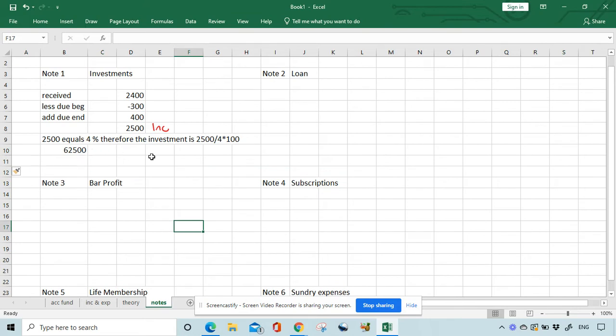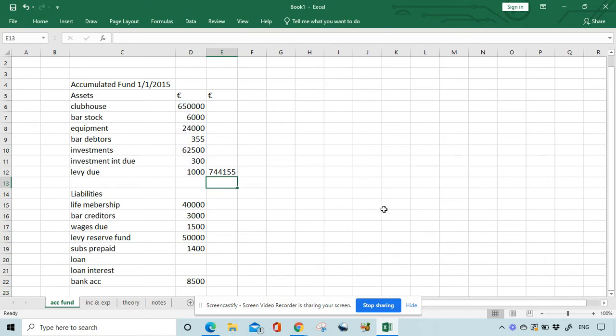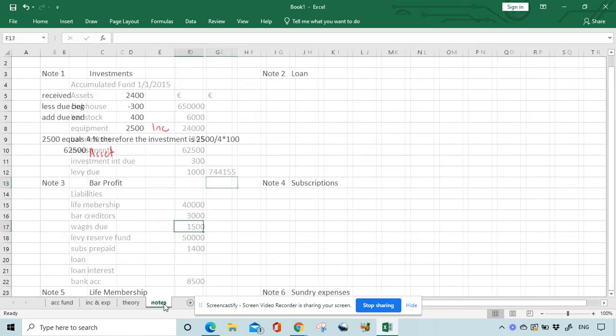Okay, so 62,500 is going to be our asset of investment interest. Now, we have due at the end. If we were doing a balance sheet, that would go in as a current asset. So 62,500 back here, 62,500. We add up our assets and we get 744,155. Okay, now to do the liabilities, we need to work out the loan note.